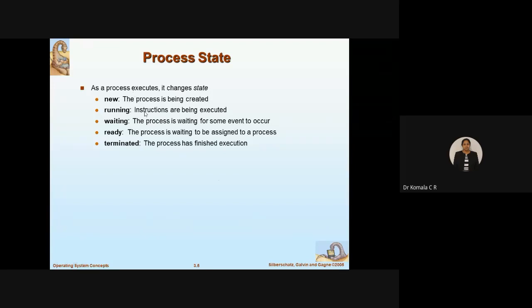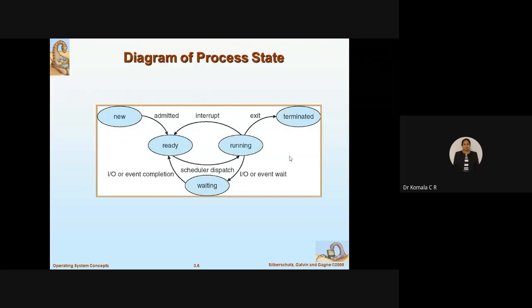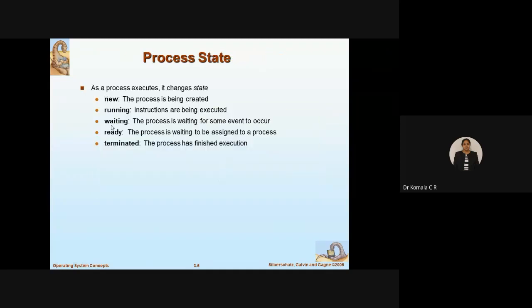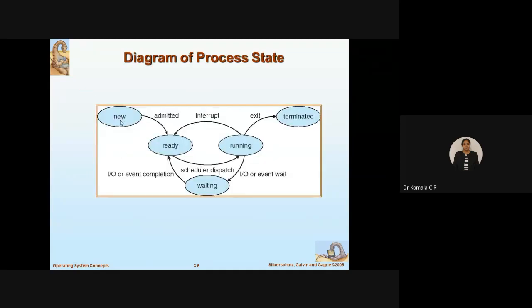So after completing all 10 processes, what is the last final step you are going to do? Termination. So in the terminated state, the process has finished the execution, finished executing all the processes, all programs. That you clearly understand with the diagram now. So this is a state diagram, diagram of process states, showing how it switches from each of these states. How many states do you have? 1, 2, 3, 4, 5. So the same thing is taken here: 5 states: new state, ready state, running state, waiting state, and terminated state.